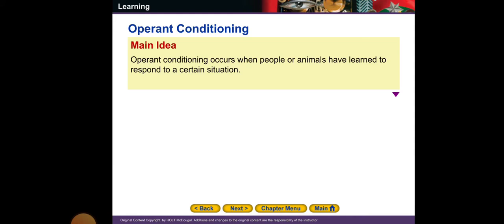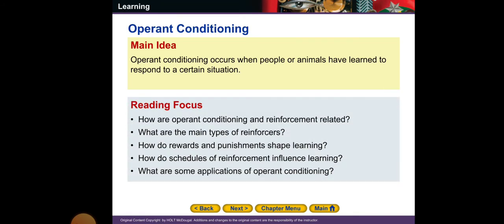Whenever a certain situation happens, I as an individual, or another animal, learn to respond. So this process is called what? Operant conditioning.